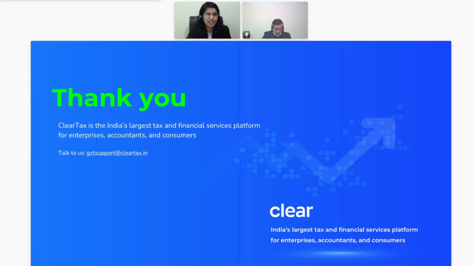So before ending the session, I know there is another question from Sayed. So maybe, sir, if you would like to answer this query. He's asking that in case of purchase from an SEZ vendor through bill of entry, what should we do for ITC when the bill of entry is not reflecting in 2A, 2B, but they have submitted the invoice plus a copy of the bill of entry to us?